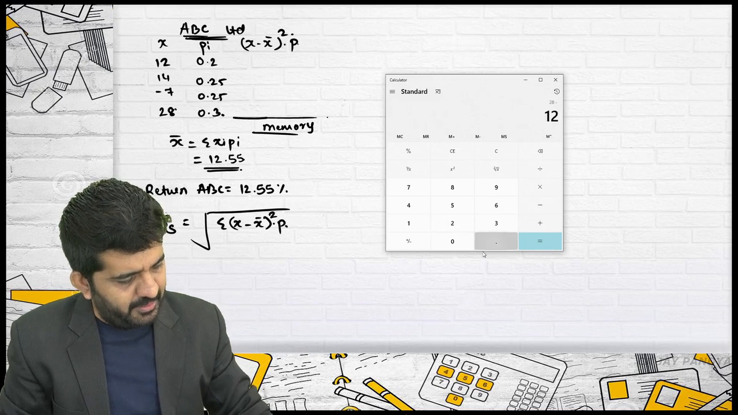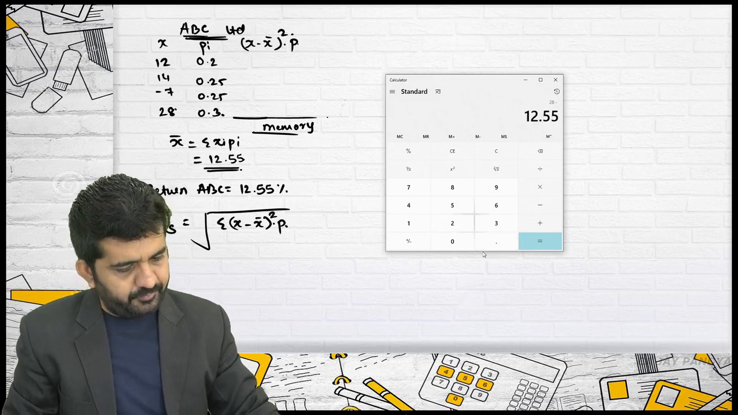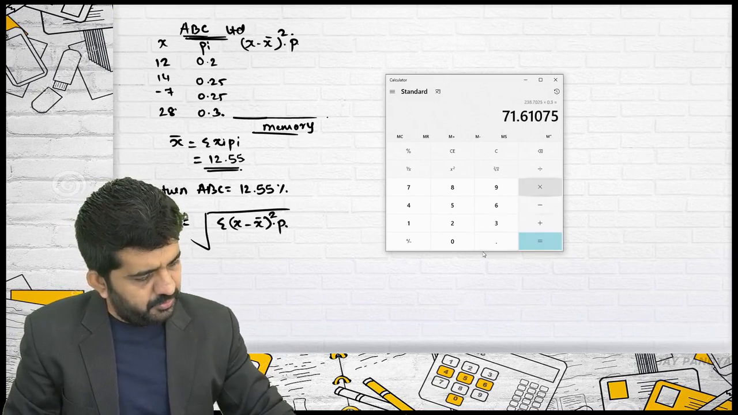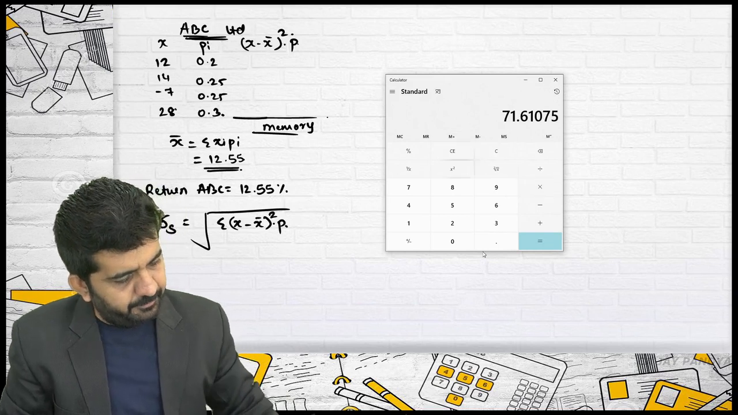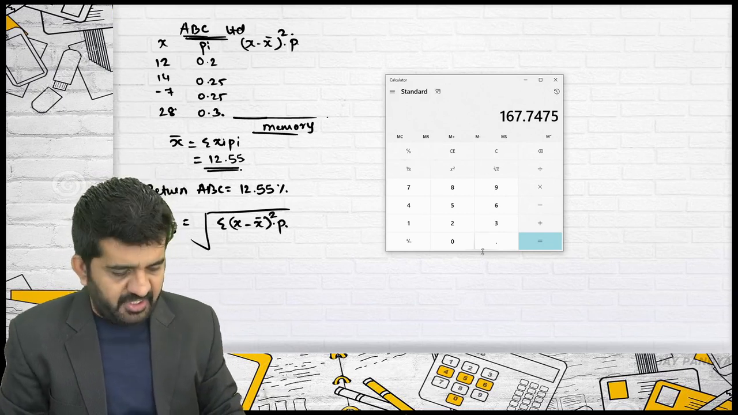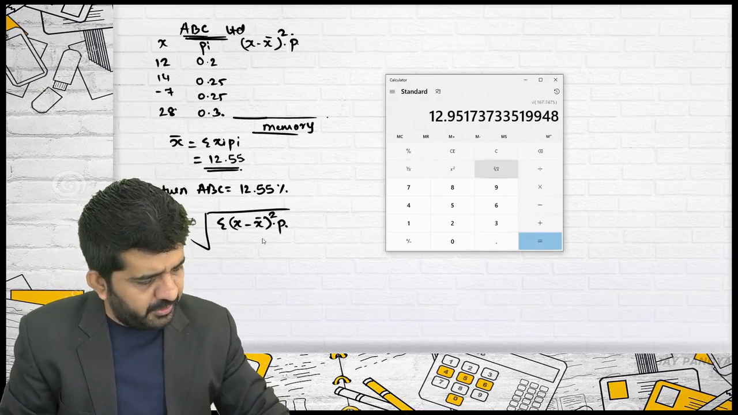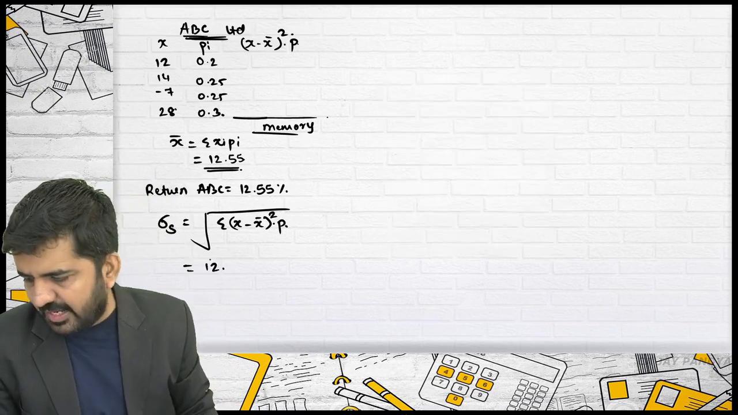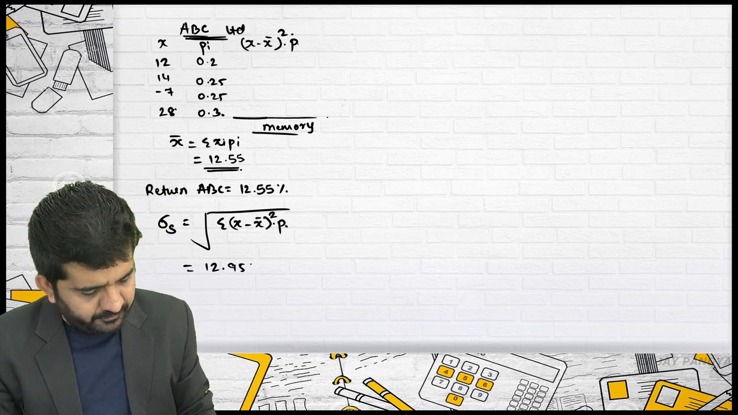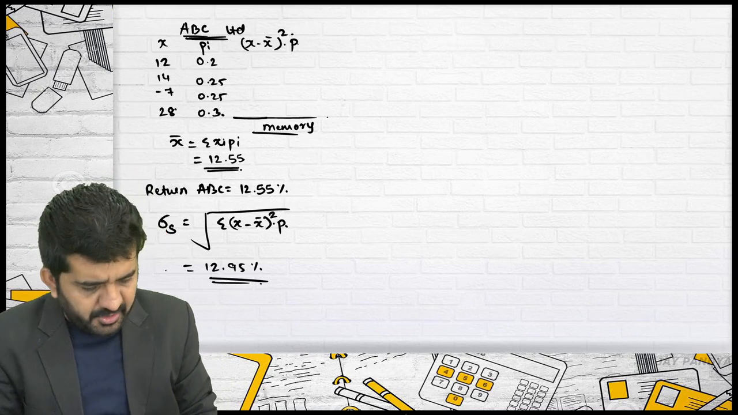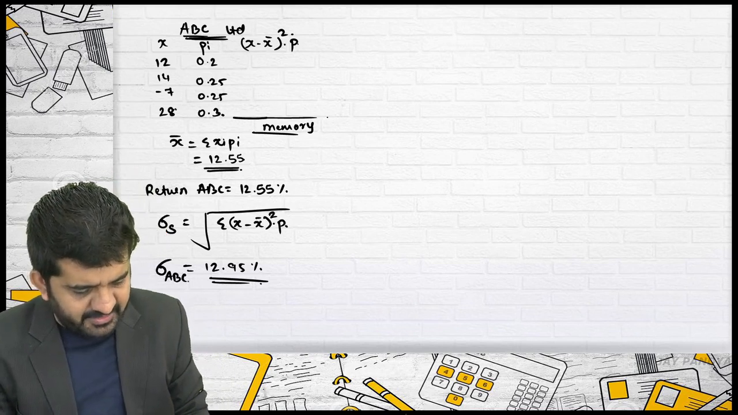28 minus 12.55 is equal to, multiplied by, is equal to, multiplied by 0.3, is equal to m plus. MRC is 167.74. I need to do under root of it. Under root is 12.95, it is 12.9. This is the standard deviation of ABC.